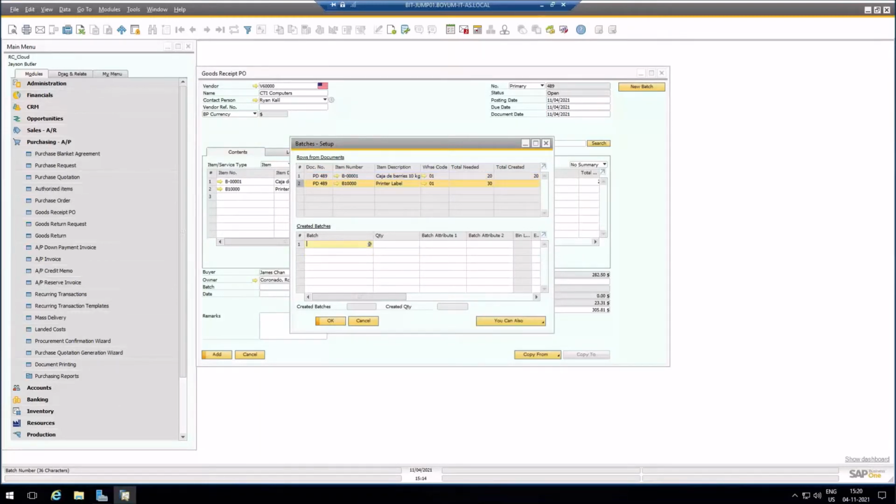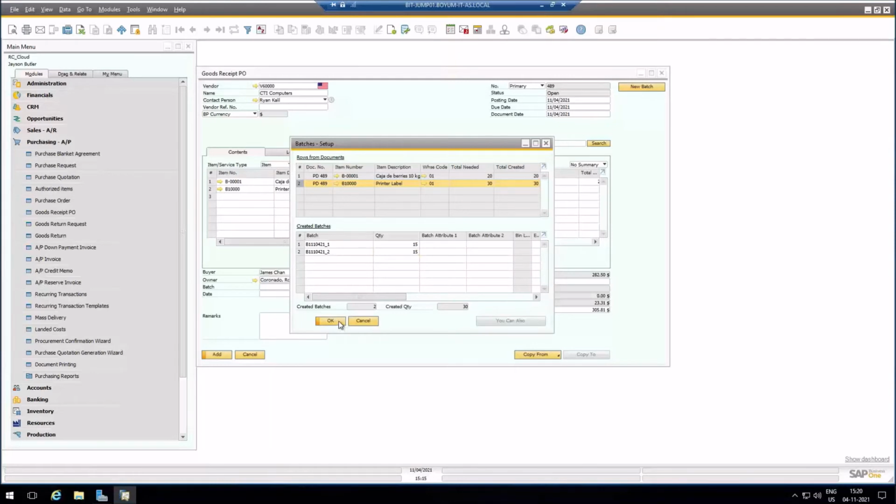I'm going to do it with the next one too. So I'm going to say B1, 11, 04, 21. How many do we have? 30. So let's do 15. Update. And then we do the same batch, we call it 2, and we do the rest. So I have basically 4 batches. It really should create 4 quality control orders because I said per batch, right? And I'm going to say update.